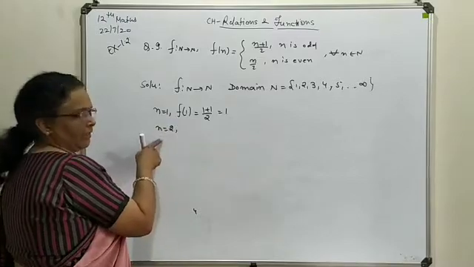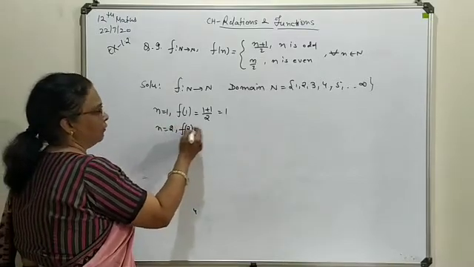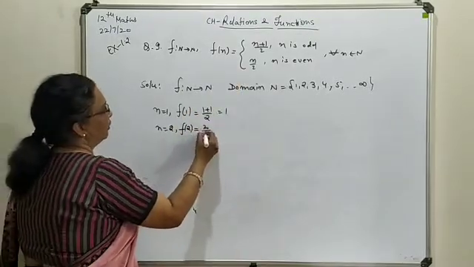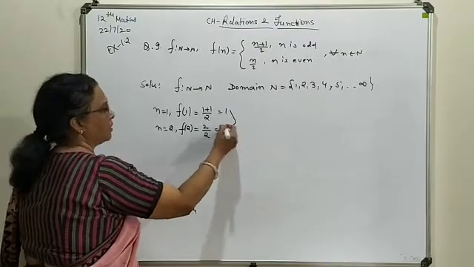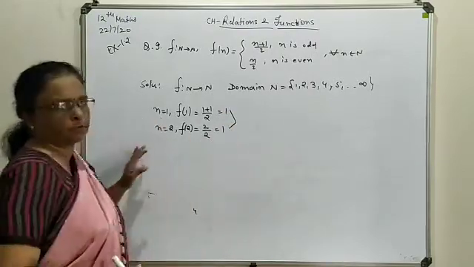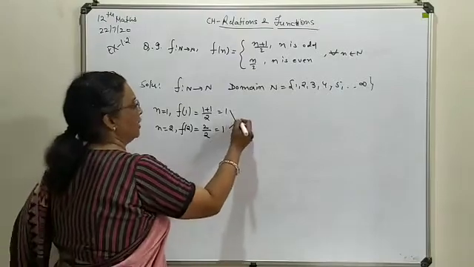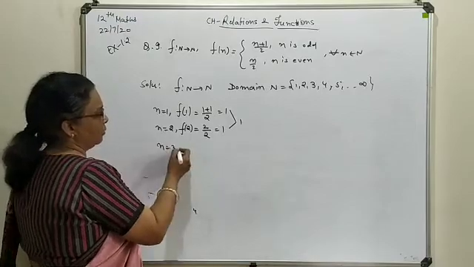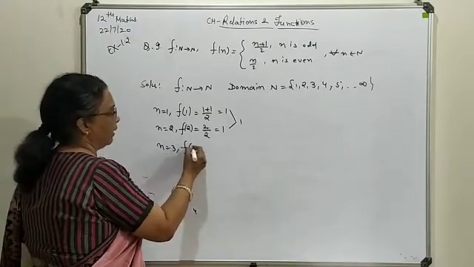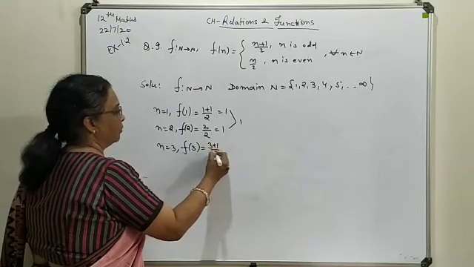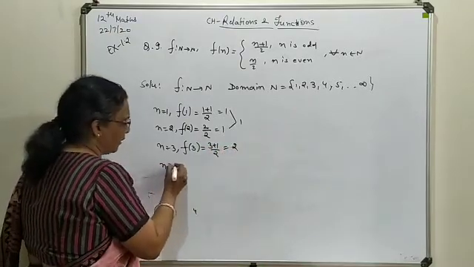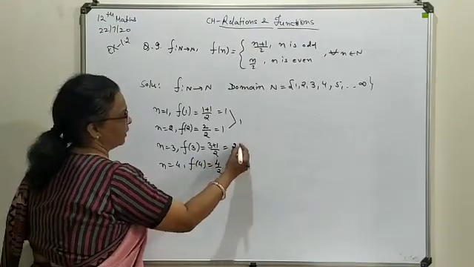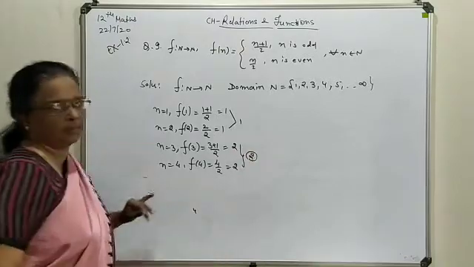Moving to the second value, n equal to 2. For the evaluation of f(2), you select the second one, since it is an even number. So 2 upon 2 again gives you 1. You can see n equal to 1 and n equal to 2 both give the same answer, 1. In the same way, for n equal to 3, you go for (3 plus 1) by 2, which is 2. For n equal to 4, it is 4 by 2, which is again 2.